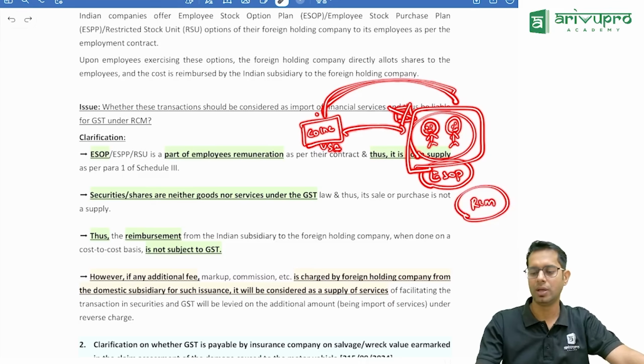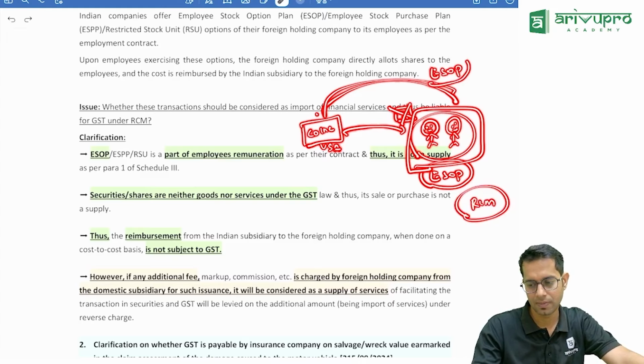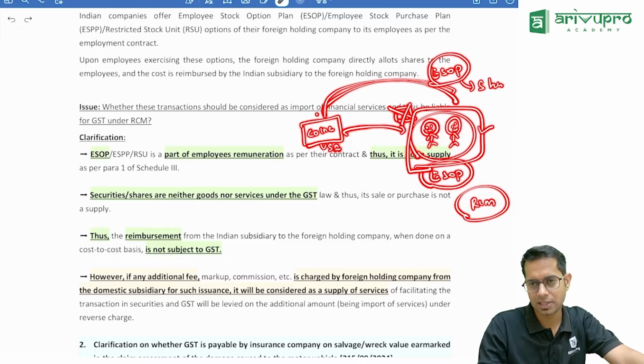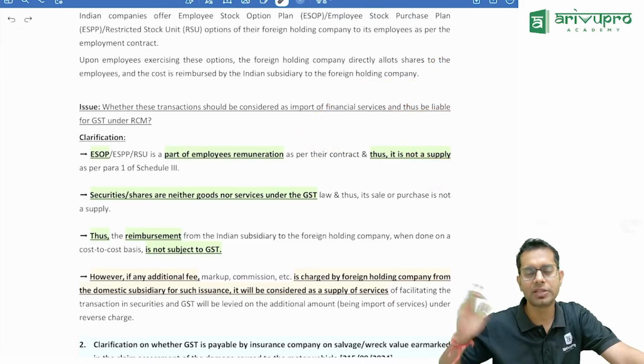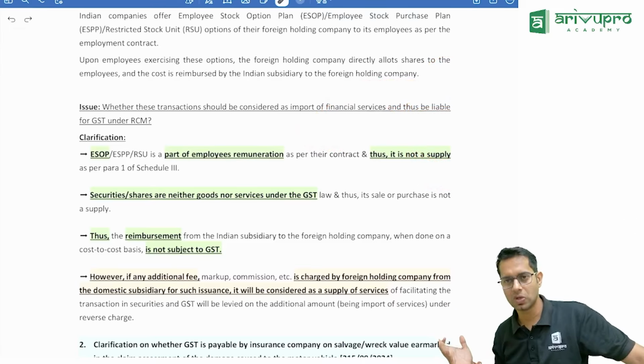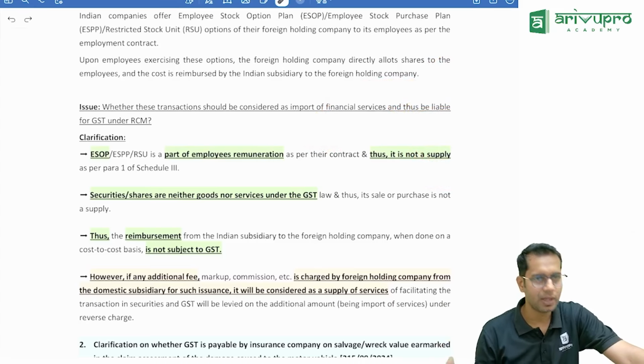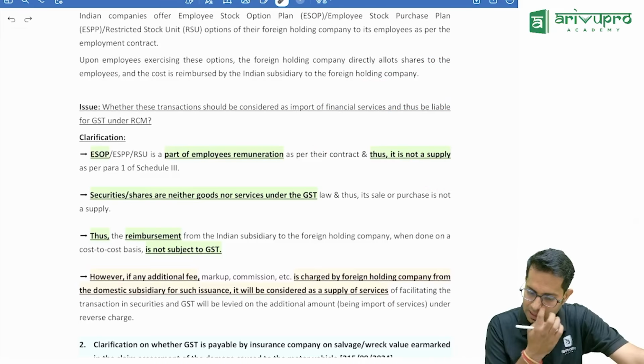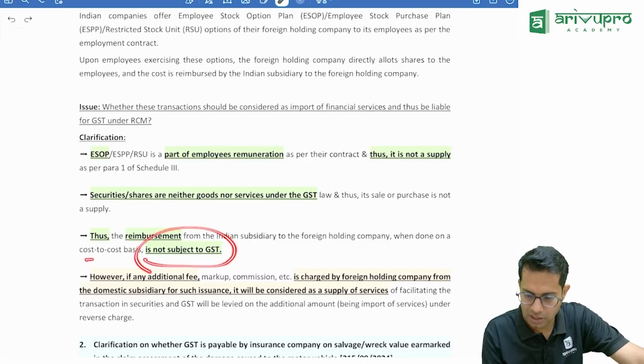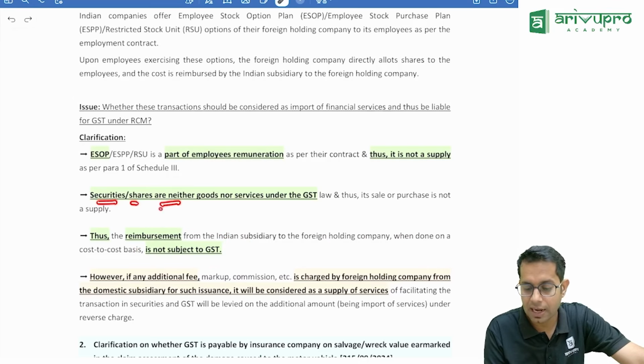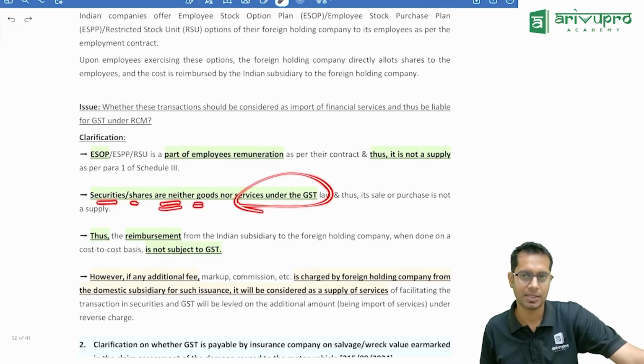The lawmakers said, ESOP means what? Shares are given to employees. What are shares? Are they goods or services? They are neither goods nor services. When something is neither goods nor services, the question of supply will not come, and the question of GST will not come. So what is told? The reimbursement from the Indian subsidiary company to the holding company, when done on a cost to cost basis, is not subject to GST. Securities or shares are neither treated as goods nor as services under GST.